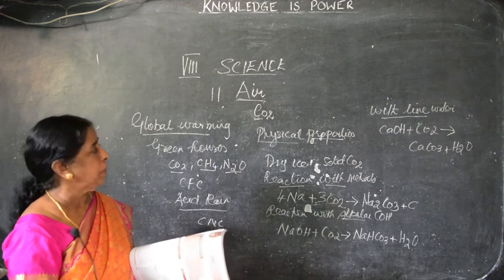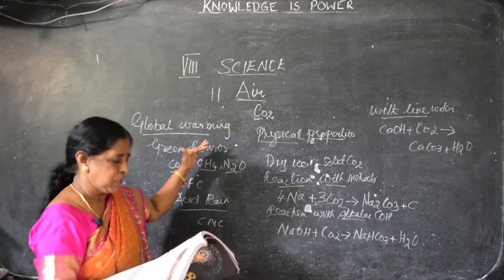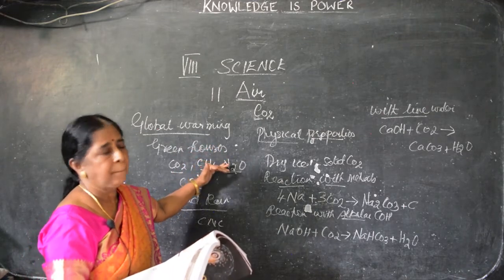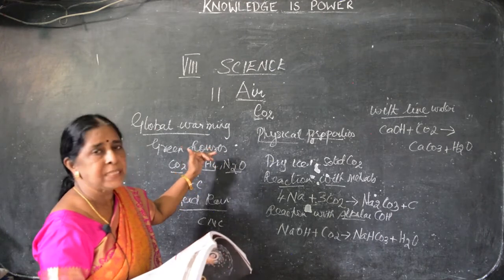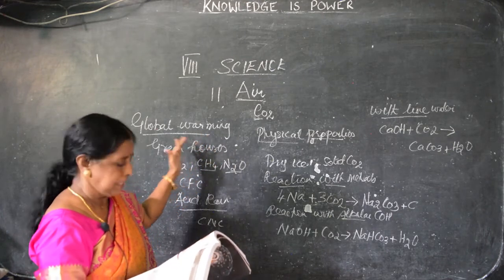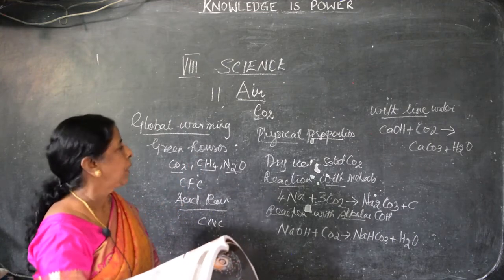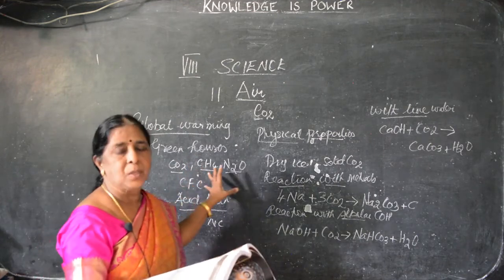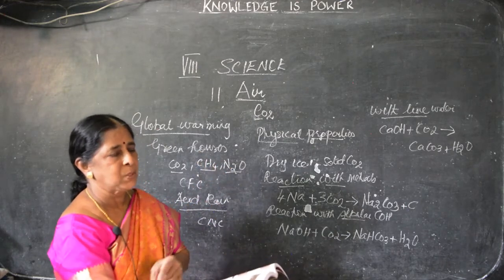So, I have already completed what we have seen in the lesson. Air. First we saw the constituents of air. What is the role played by oxygen? Oxygen's formula is O. It was first found by Lavoisier. And how much oxygen is present in the air? What are the uses, chemical properties and physical properties?